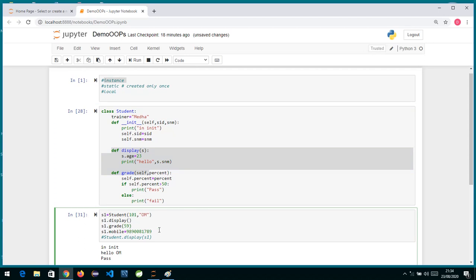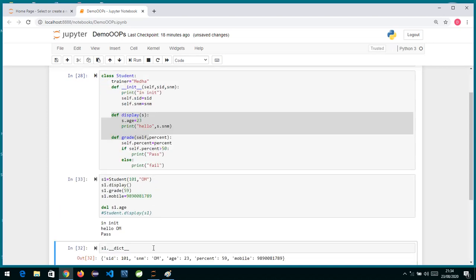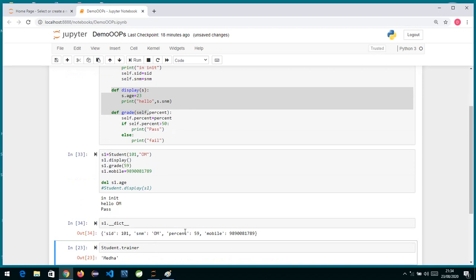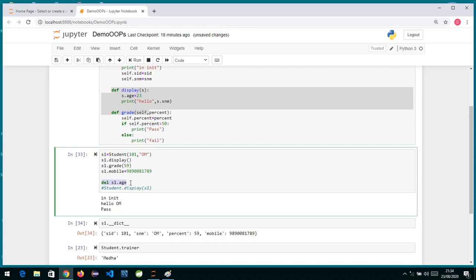Similarly in Python you can also delete an instance variable. Okay, so I am talking about delete. How to delete? Suppose I want to delete age. So you write the word del, that is delete, from my S1 object. What to delete? I want to delete age. So when I say del S1 dot age, okay, and now if I print the dictionary structure, you will see there is no age. So it is possible to delete a variable using the del command. So del s1 dot age is deleting it. Okay, so with del you can delete an instance variable.